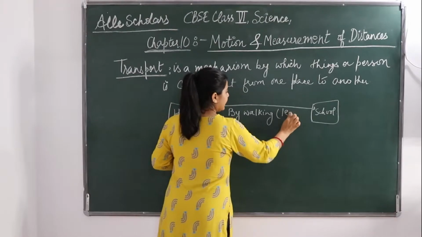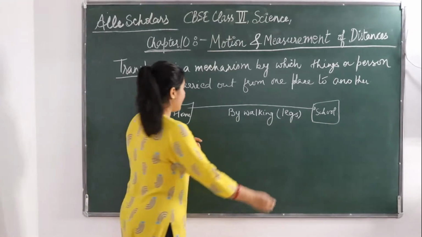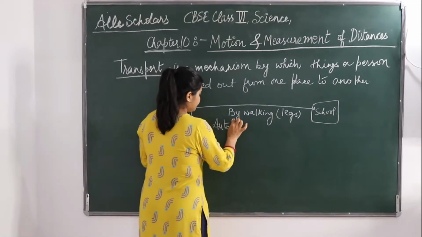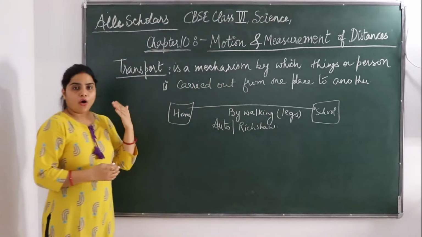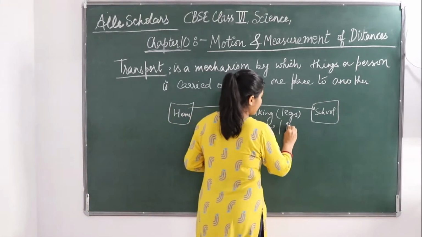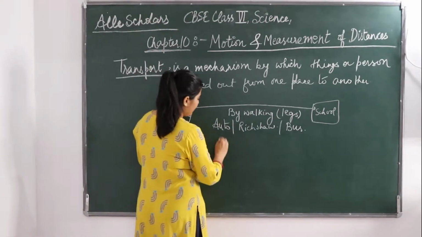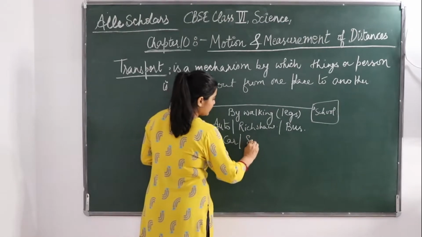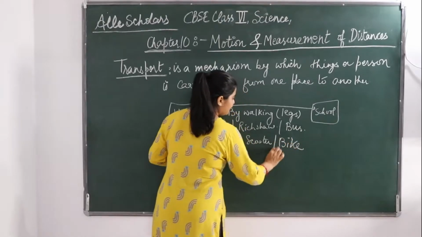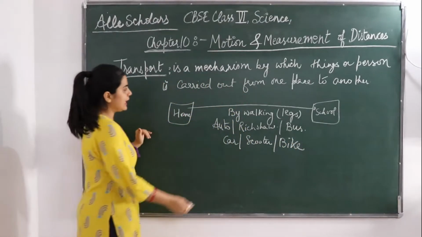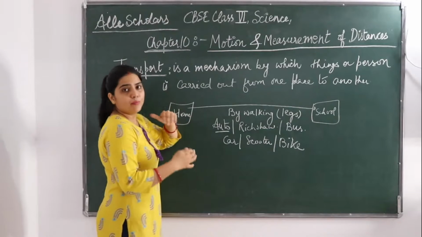If your school is not so close, you can use an auto or a rickshaw, or even the school bus. And if your parents are going to drop you, they can use a car or a scooter or a bike. So all those things are carrying you. So auto is a mode of transport.